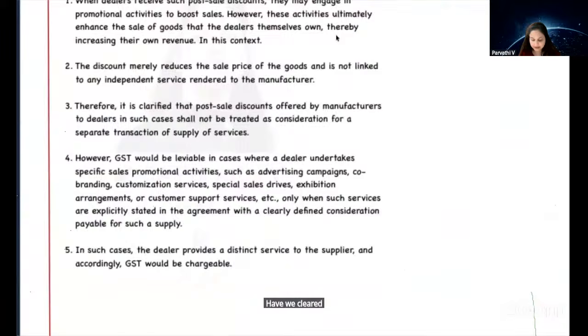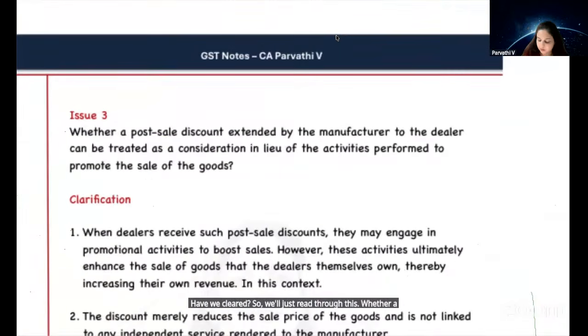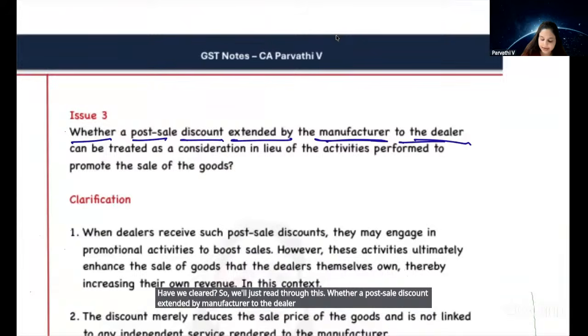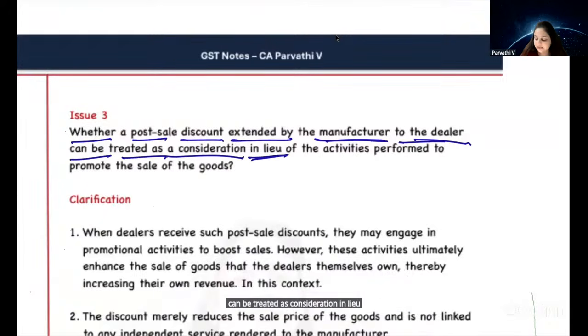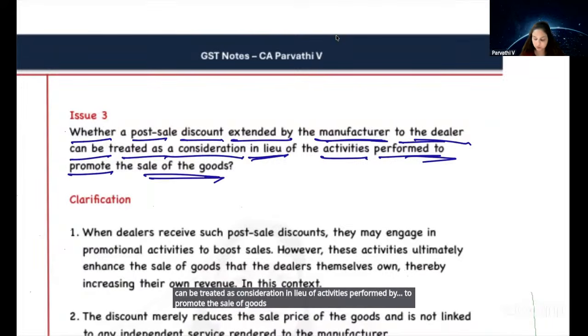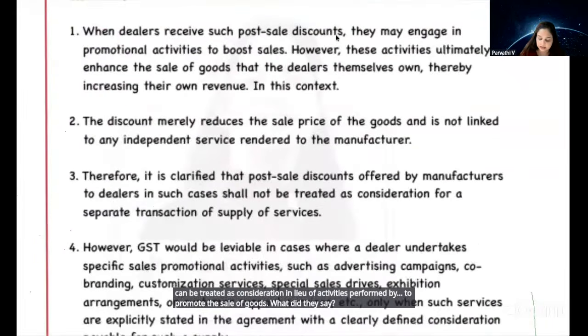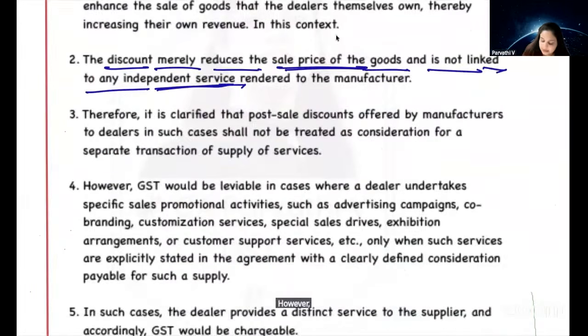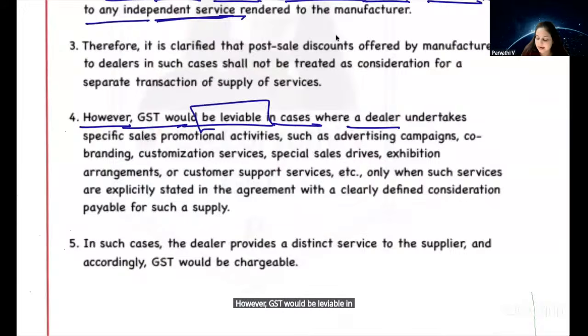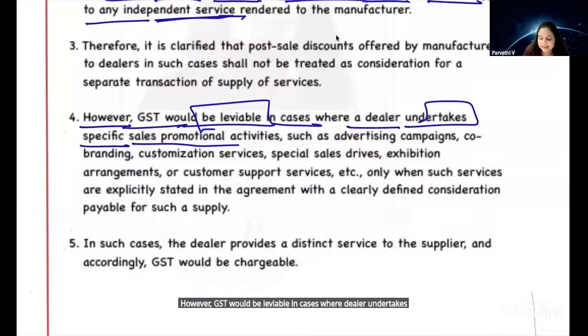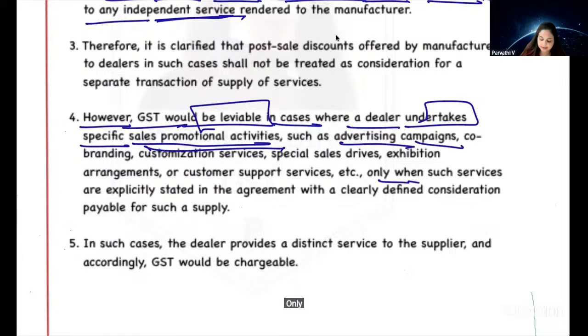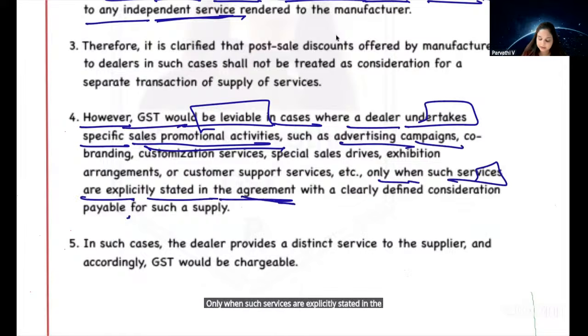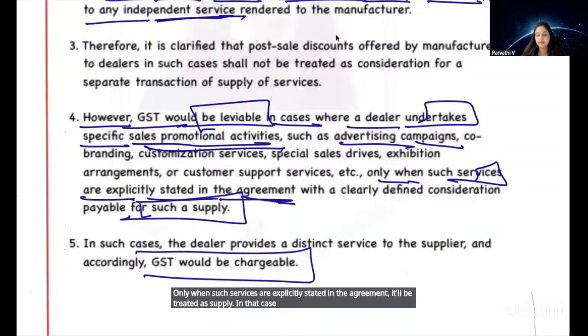Are we clear? So we'll just read through this. Whether a post-sale discount extended by the manufacturer to the dealer can be treated as consideration in lieu of activities performed to promote the sale of goods. What did they say? The discount merely reduces the sale price of the goods and is not linked to any independent services. However, GST would be leviable in cases where the dealer undertakes specific sales promotional activities such as advertising campaigns, etc. Only when such services are explicitly stated in the agreement, it will be treated as supply. In that case, GST would be charged.